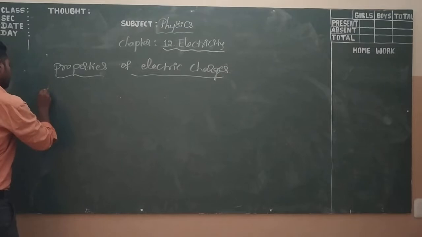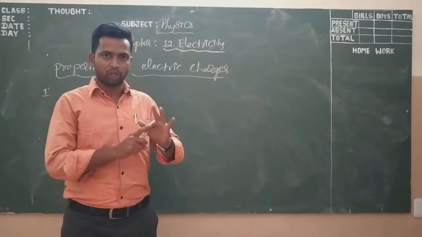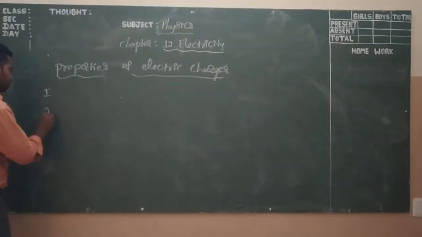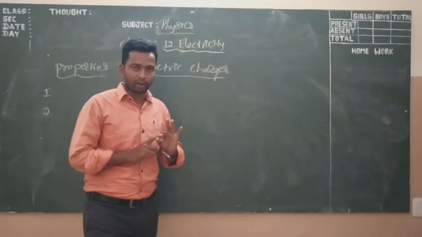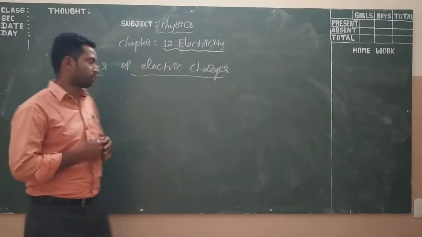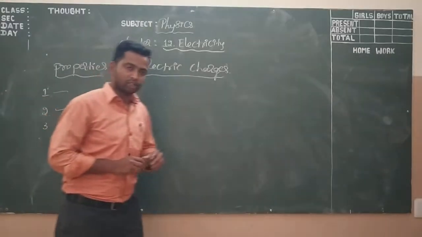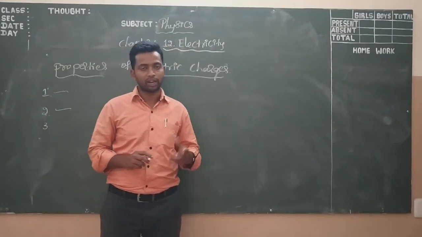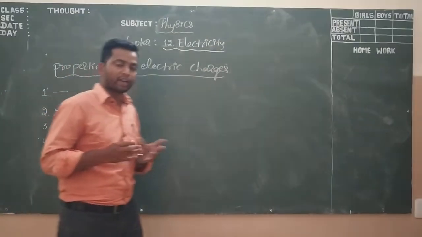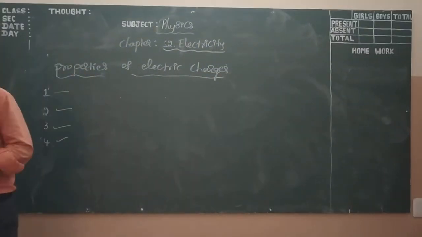First, there are two kinds of charges, that is a positive charge and a negative charge. The second is that like charges repel each other and unlike charges attract each other. The third is that charges are conserved. Fourth, charge is quantized. These are the four properties of the charges.